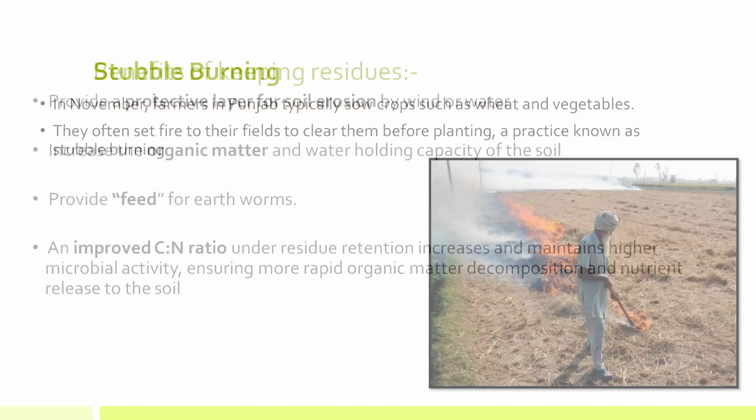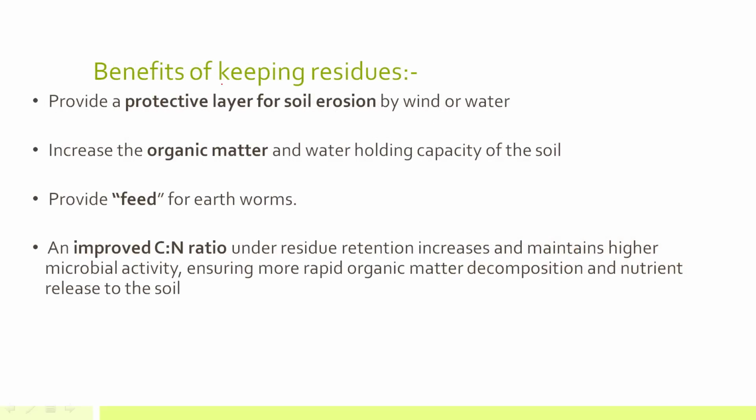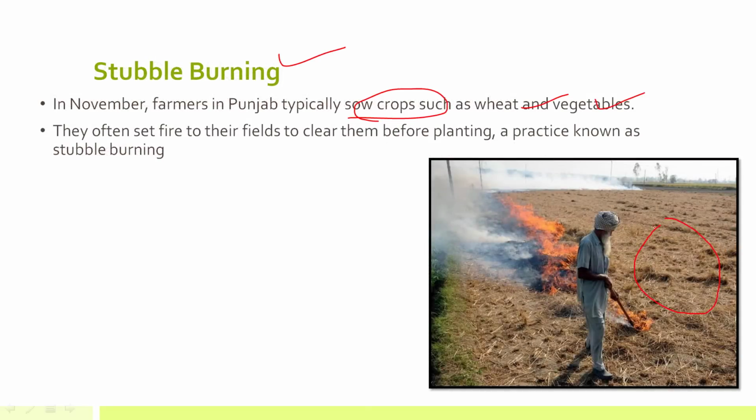So what are the advantages and disadvantages of stubble burning? Let's discuss this. This can be asked in prelims. First of all, what is the benefit of keeping residue? Why do farmers keep that residue after harvesting? One, it provides a protective layer against soil erosion. You can see here that this particular layer is covered by stubble. It is not barren, the soil is not open, so it will prevent soil erosion.